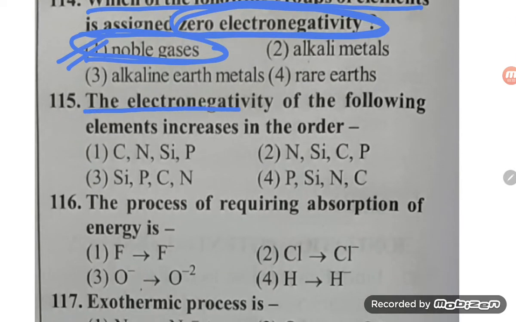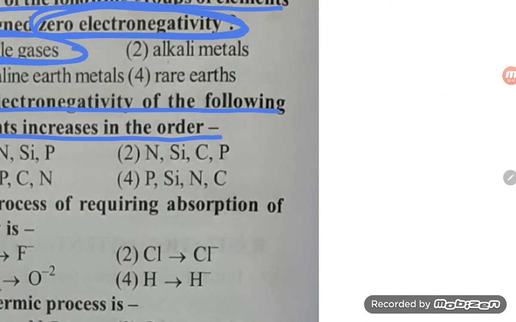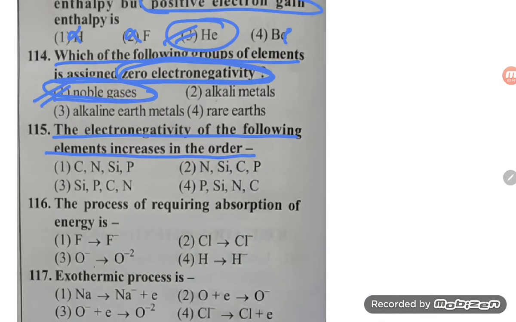Next one: the electronegativity of the following elements increases in the order. Carbon, nitrogen, silicon, phosphorus are given, student. So let us solve this problem. Carbon is there, then nitrogen, then below carbon silicon, and below nitrogen phosphorus.